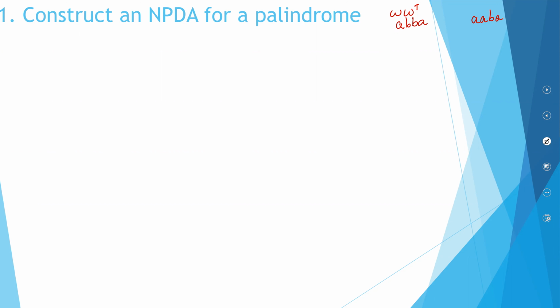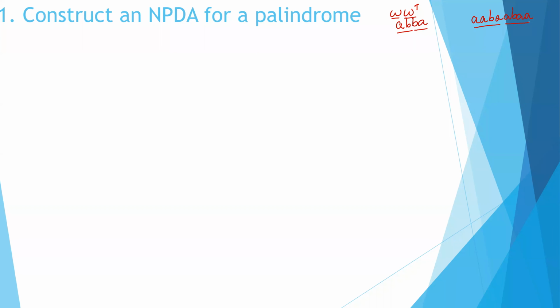And you reverse it, it will be BAA. So both of these are palindromes because they take the pattern word followed by the word transpose. This is the word and this is the word transpose.